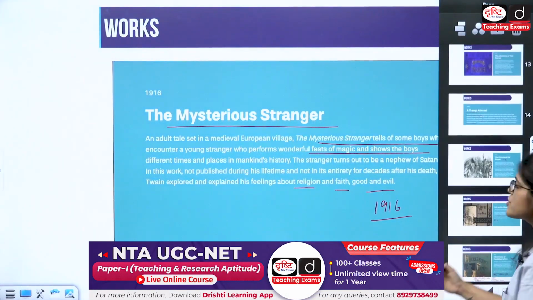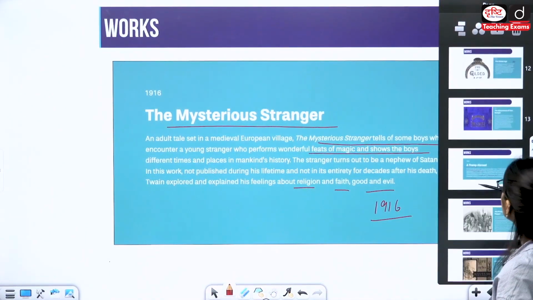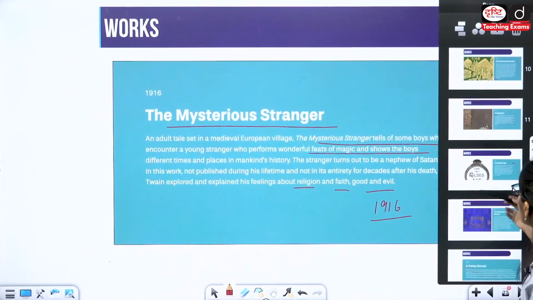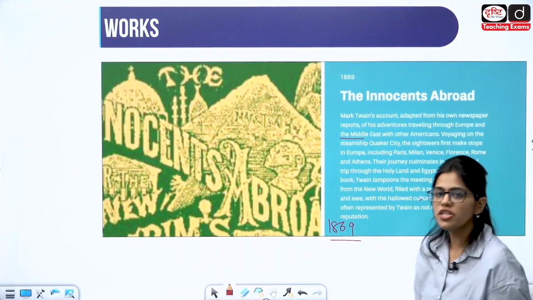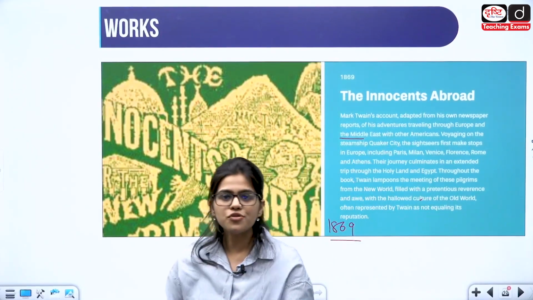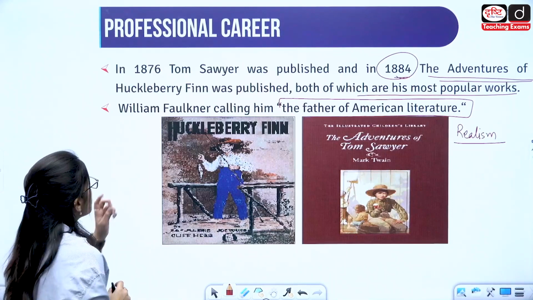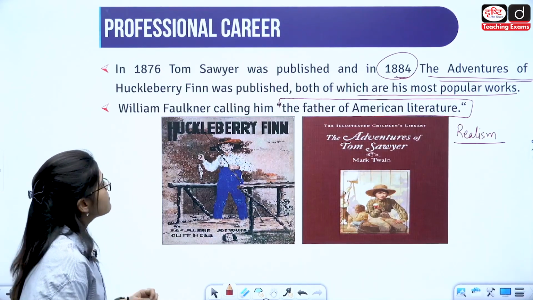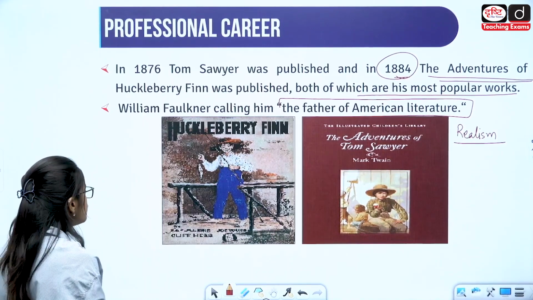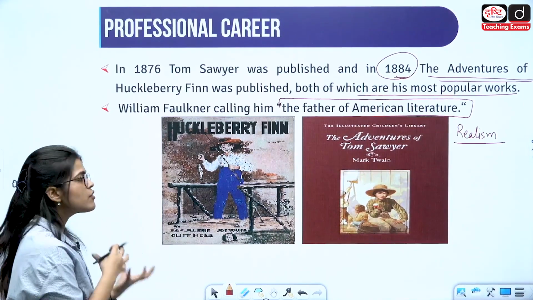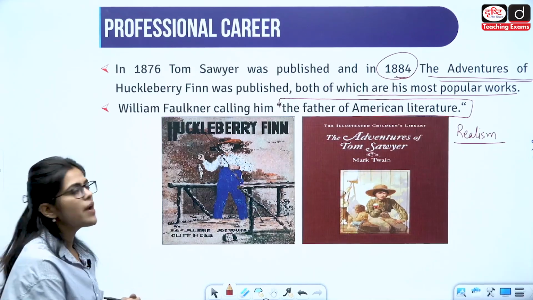I hope you understood all of these things. Life on the Mississippi, Tom Sawyer, A Tramp Abroad, The Adventures of Tom Sawyer, Roughing It, and The Innocents Abroad are some of the important works, and I suggest you read the summary, especially of two works. One is The Adventures of Tom Sawyer and the other is The Adventures of Huckleberry Finn. Try to know the various incidents. Also, if not, try to read a little bit about the characters that are there. This is going to help you.